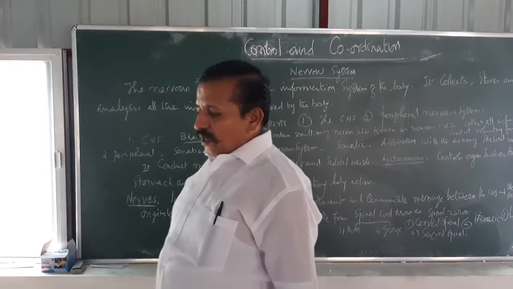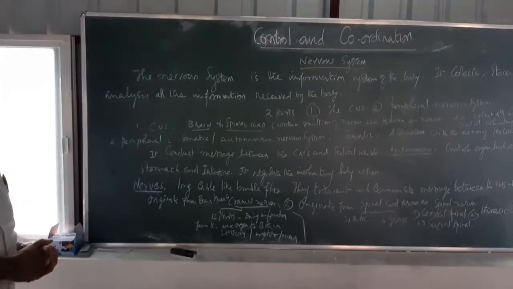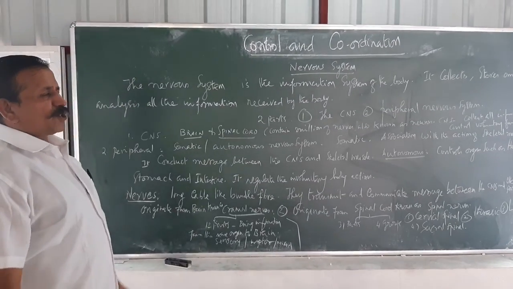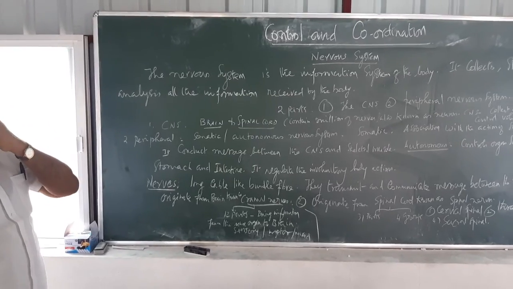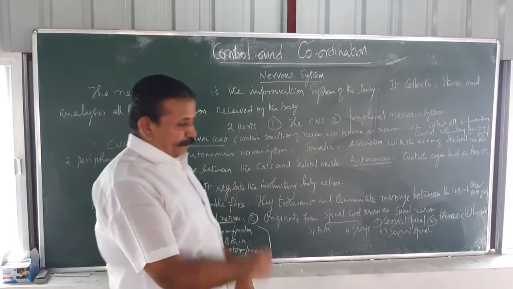Likewise, now we are ready to see the nervous system. It is a very important chapter and also very interesting. It gives a lot of information related to control and coordination, and how the entire system of controlling our body is possible.